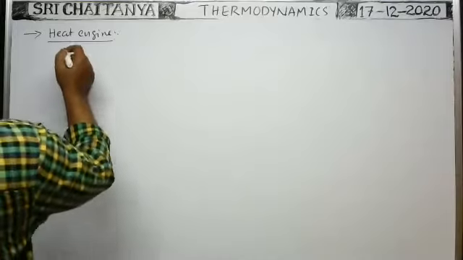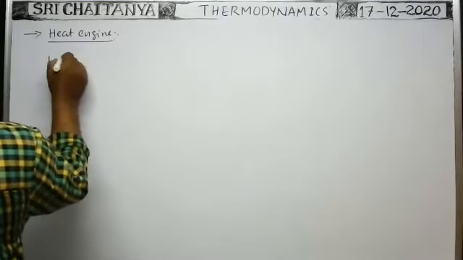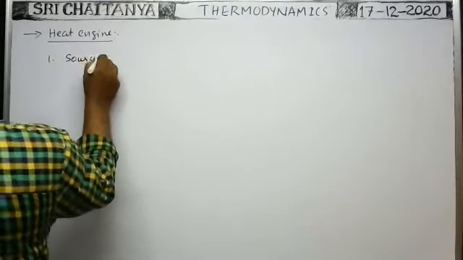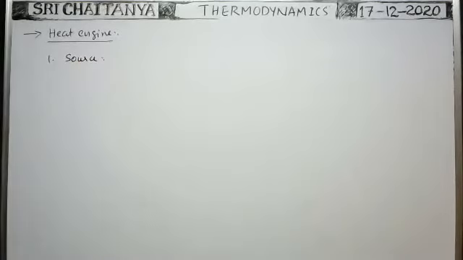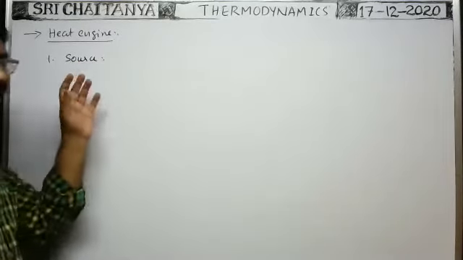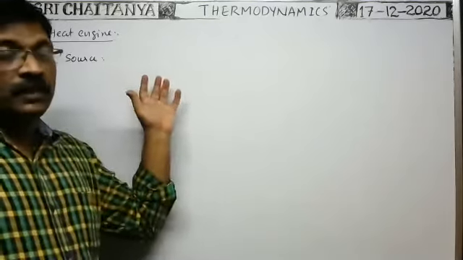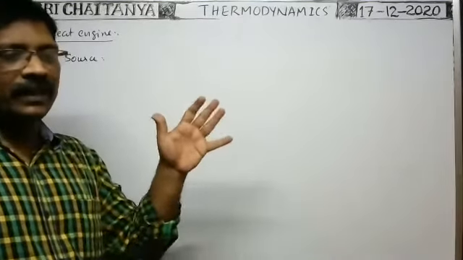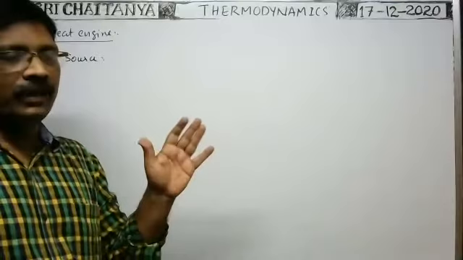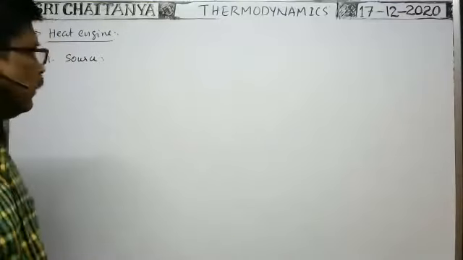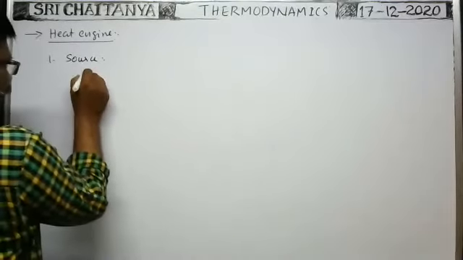Okay, first one, there is a source. Source means it is the substance which is at a very high temperature, having infinite thermal capacity or infinite specific heat. Here, the source is the hot reservoir.